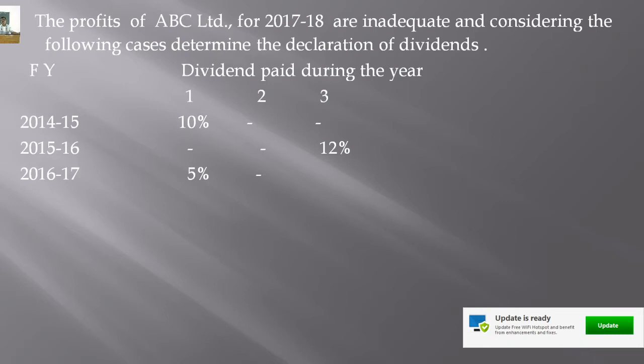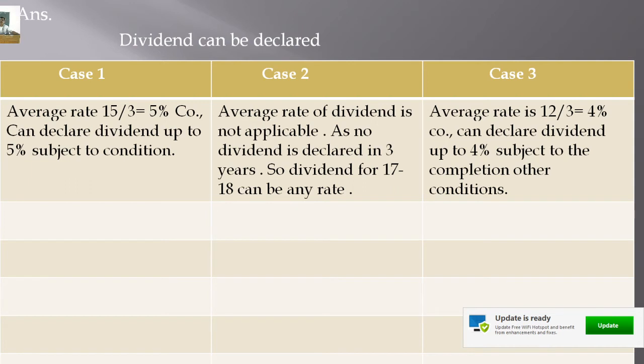When the dividend is not declared in the previous 3 years, whether the company is able to declare dividend in the current year from the general reserve, right? But as in the case of case number 2, the average rate of dividend is not applicable in this case, right? In the first case, the average rate of dividend is applicable because in the previous 3 years, company declared dividend, and if the company has not declared dividends in the previous 3 years, the average rate of dividend is not applicable.